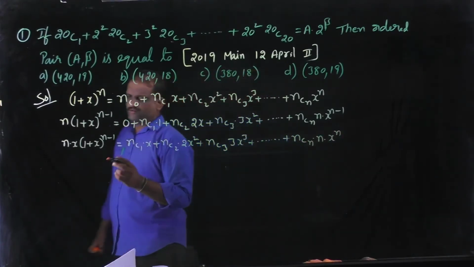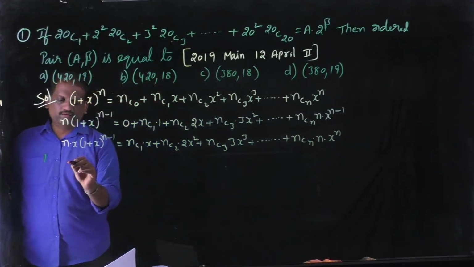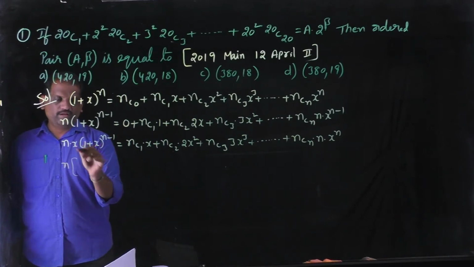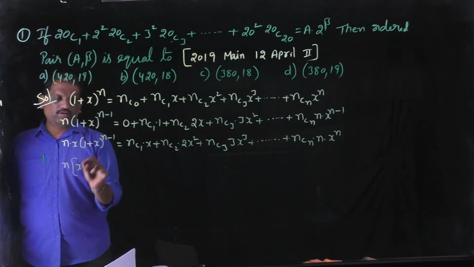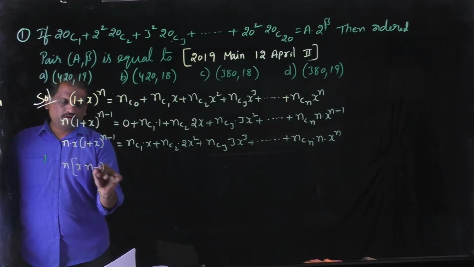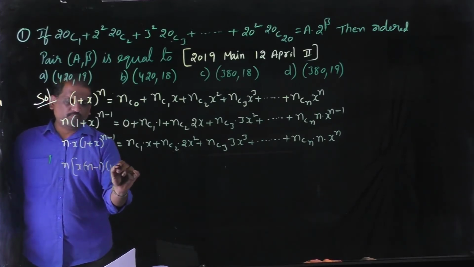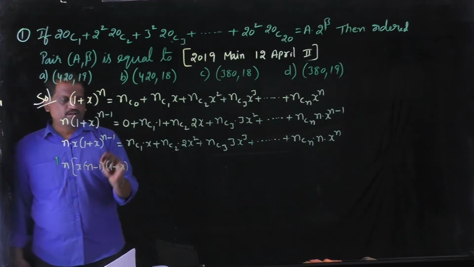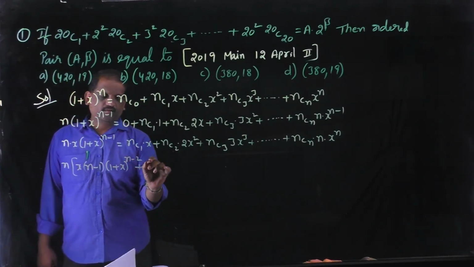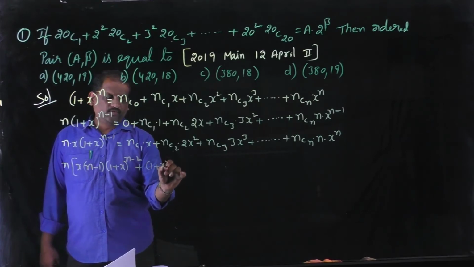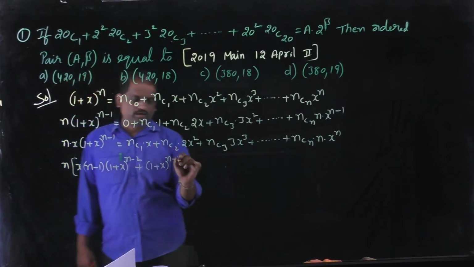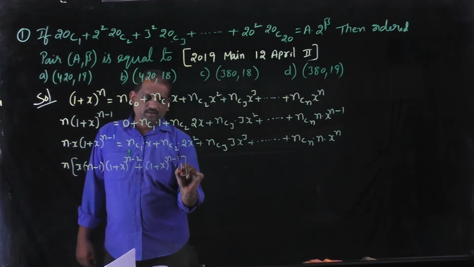Differentiate with respect to x on both sides. The left side is in the form of uv, so x into the derivative of (1 plus x) whole power n minus 1, which is n minus 1 into (1 plus x) whole power n minus 2, plus (1 plus x) whole power n minus 1 into the differentiation of x, which is 1, bracket close.